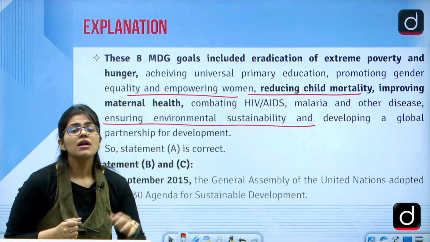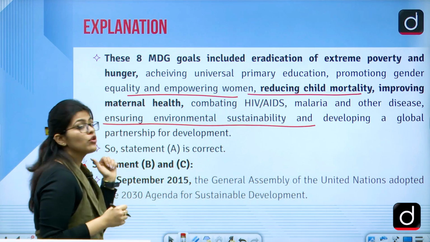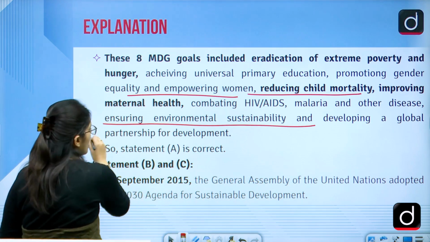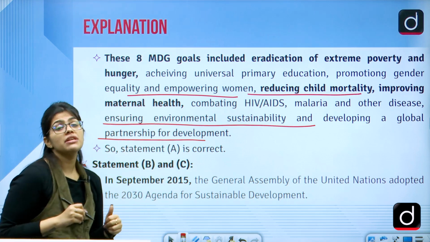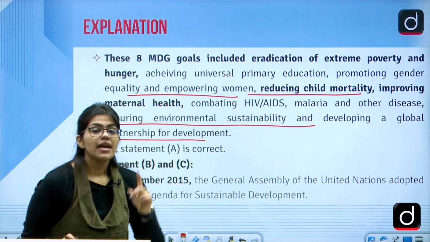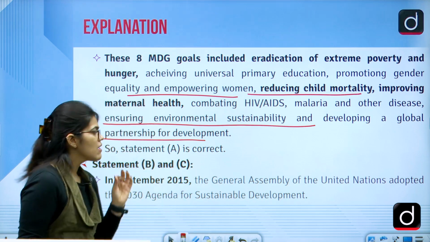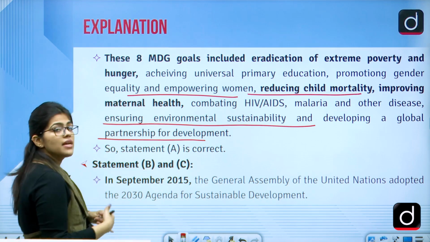So these are the 8 goals that we have. These are the goals that we want to achieve till 2015. Hence, the first statement is the correct statement. Then comes the next statement.